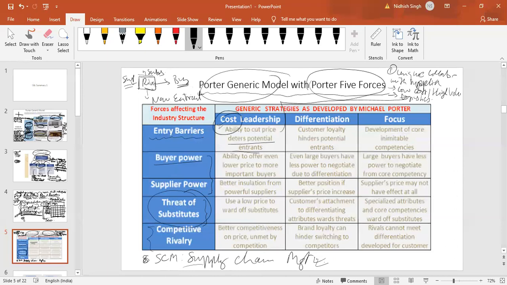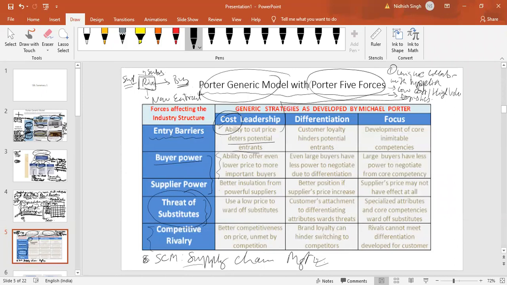Cost leadership is your strategic competitive advantage, right? So if the buyer is bargaining, then you can potentially lower the price. Supplier power: again, it provides some insulation and more advantage with powerful suppliers. So this is the way we have to analyze these two models together.